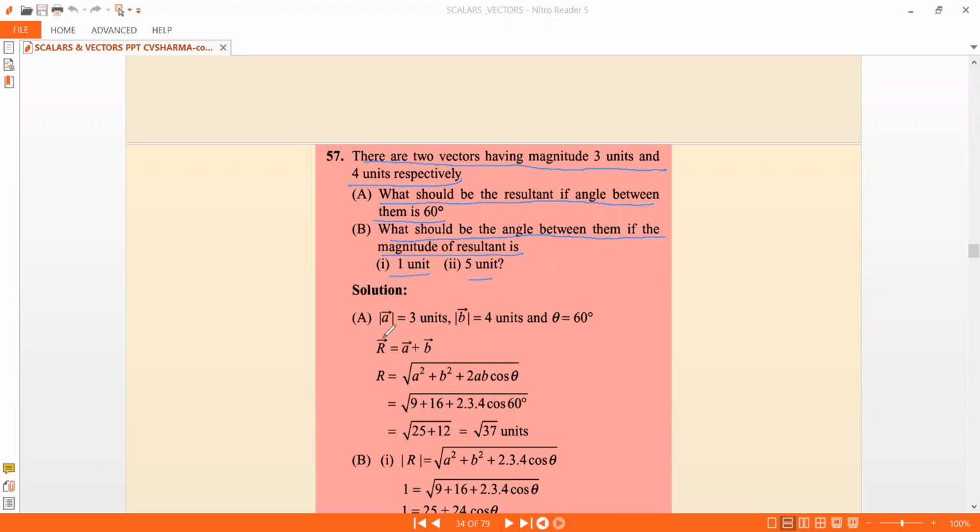You can do this. So mod a bar they have given us 3 units, mod b bar is 4 units, and theta is 60. So the resultant is a bar plus b bar. Modulus of the resultant is given by square root of a square plus b square plus 2ab cos theta. Just plug in the values. So you get 9 plus 16 plus 2 into 3 into 4 into cos 60. Cos 60 is half. So when you substitute half, you get 25 plus 12, which is root 37 units. That is pretty simple. Now let us move on to the next part.